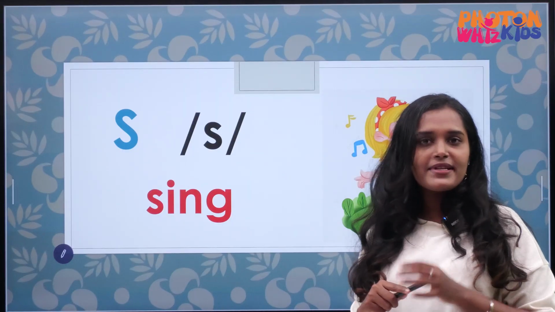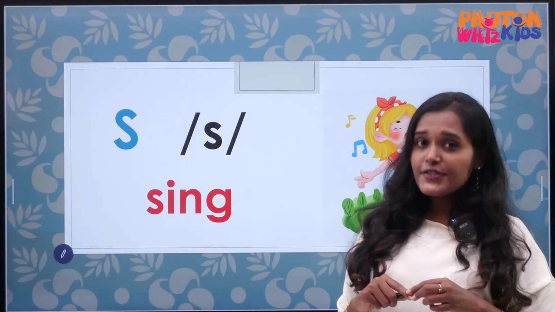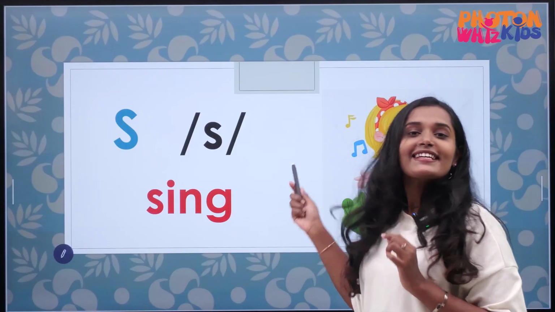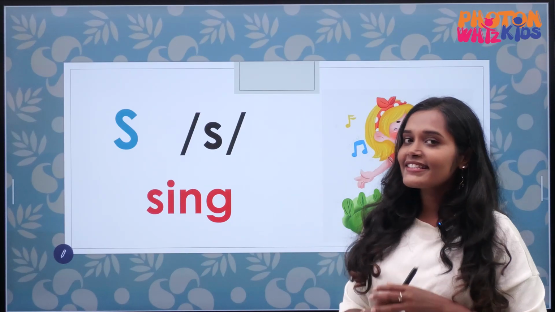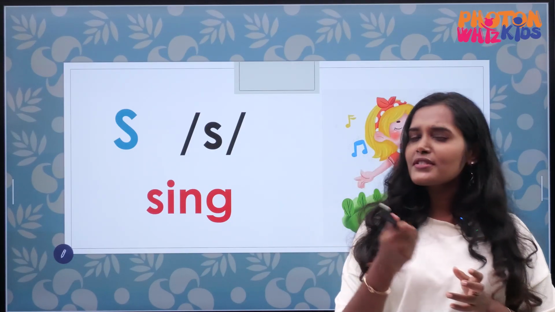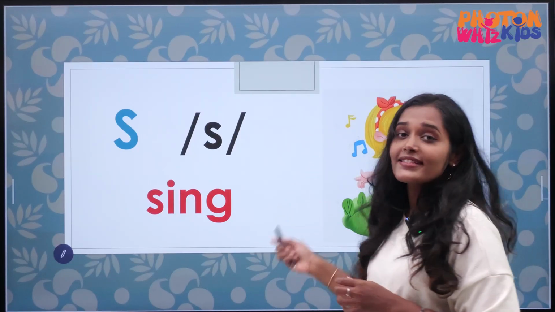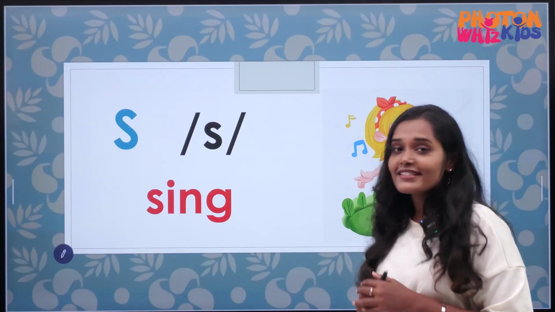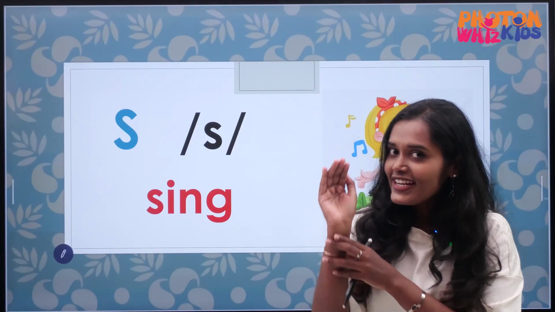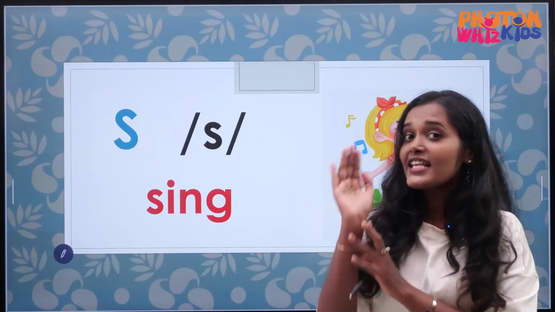So the next alphabet is S. Sing. So children, do you sing? Do you love singing? That's a good hobby. Snake. So the sound of S is S.